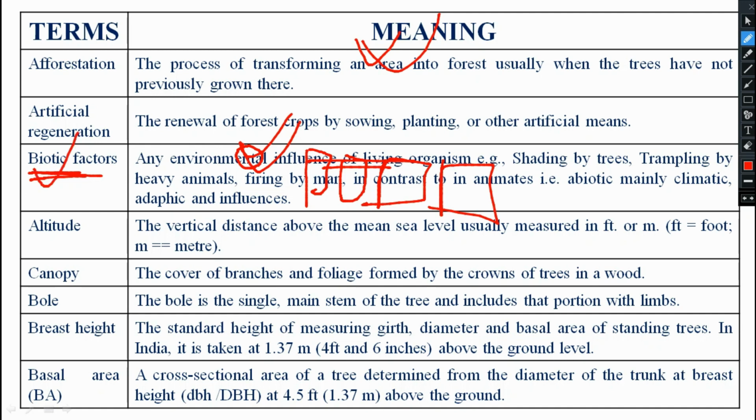your biotic factor. In contrast to that, if you think of abiotic factors, all those environmental and climatic factors, it may be weather, rainfall, sunlight, humidity, moisture, everything will come under abiotic factor.